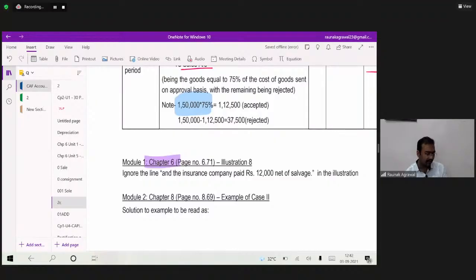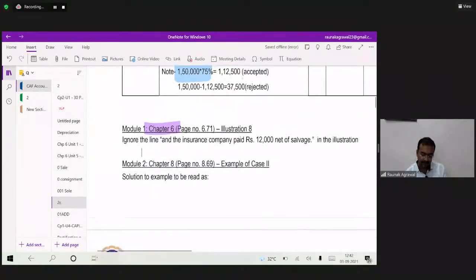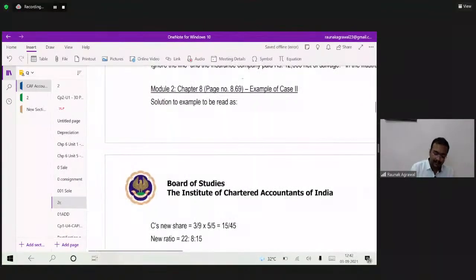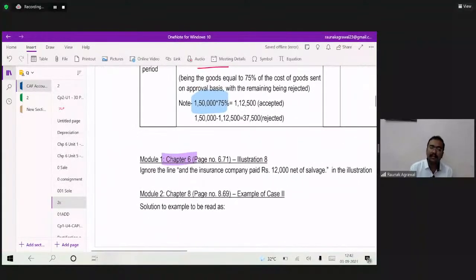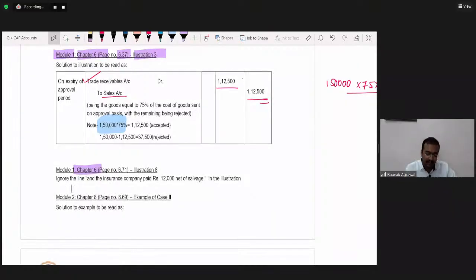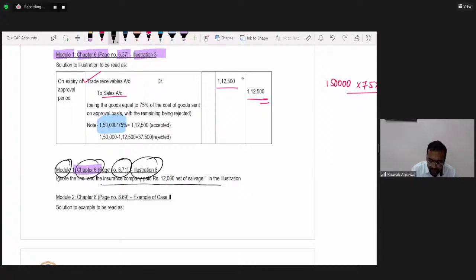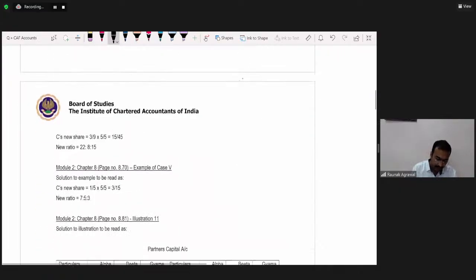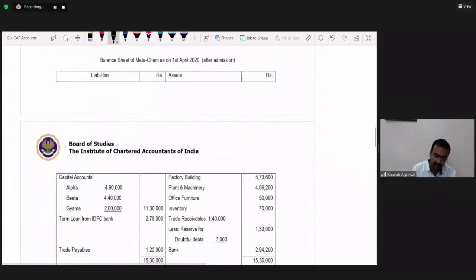Can anyone comment which topic this is? Just check out what is given in this corrigendum. All the mistakes committed in the study materials are given. Like in module 1, chapter 6, page 6.71, illustration 8, it is given: ignore the line that the insurance company paid 12,000 net of salvage. I have already explained this in that illustration. So these are the corrigenda.